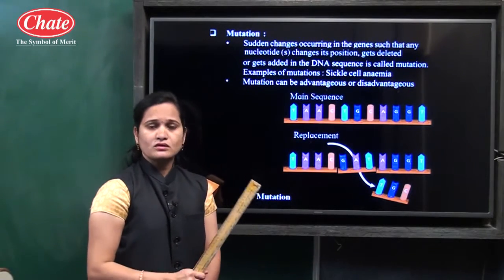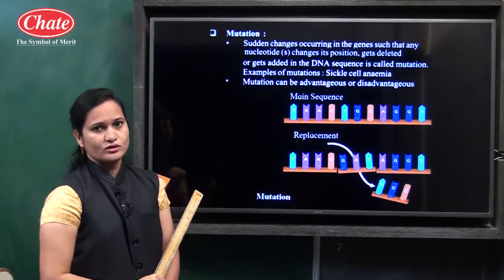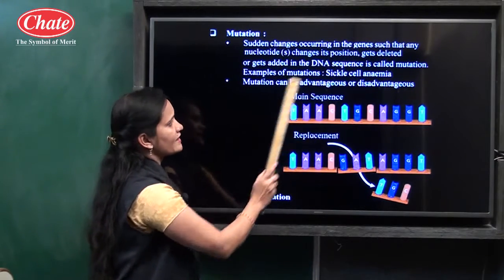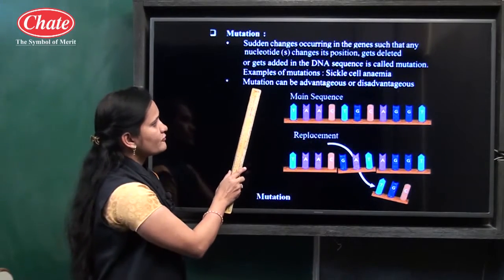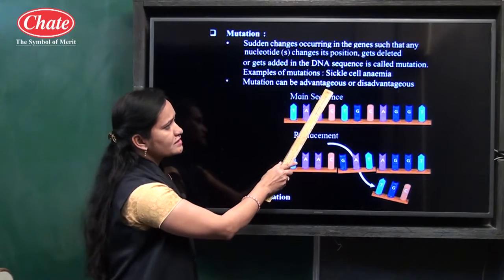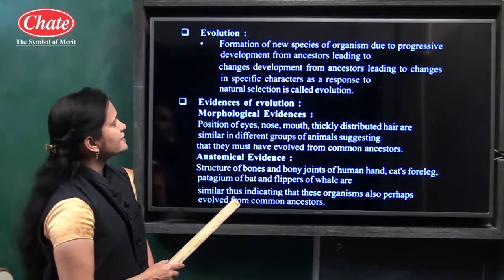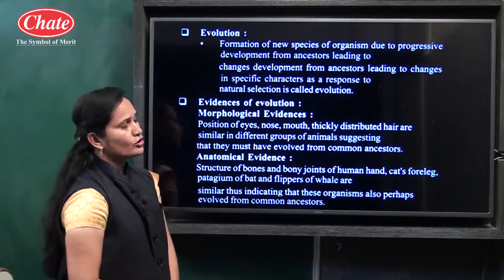Mutation sometimes causes a genetic disorder, and for that one example is written here, sickle cell anemia. So, therefore, mutation can be advantageous or disadvantageous. Now let us see the next point about the evolution.